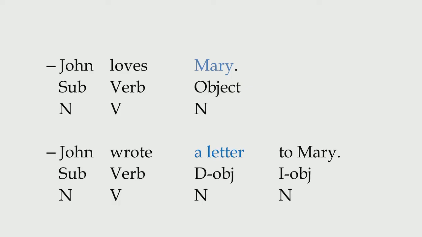The internal difference between ditransitive verbs and transitive verbs is that we have just one object for a transitive verb and two objects for ditransitive verbs. Let us see some clearer examples.